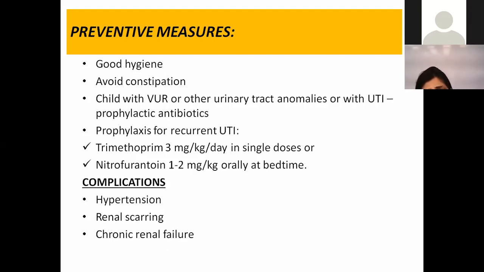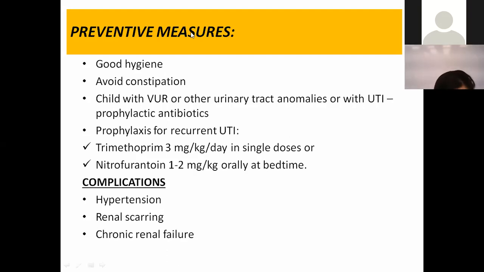We need to treat that cause, and we can start prophylactic antibiotics. Prophylactic antibiotics are usually in a smaller dose, usually once a day, so that it avoids the growth of the organism inside the urinary bladder and the urethra.